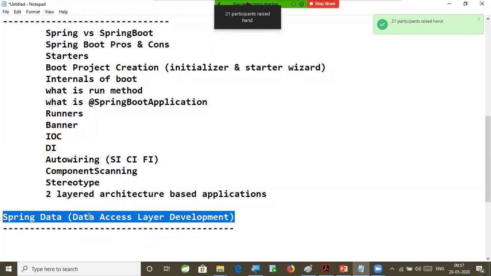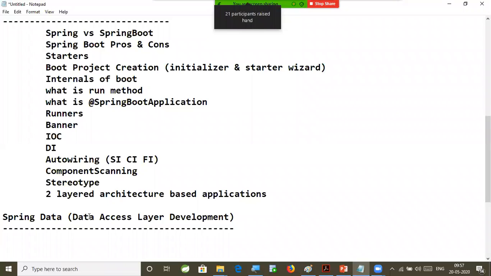If I want to do persistent operations as part of my application, and I use Spring Data, we are going to write zero methods. That is the beauty of Spring Data. So this Spring Data also we are going to understand.